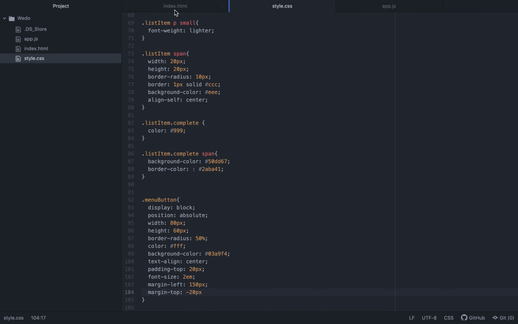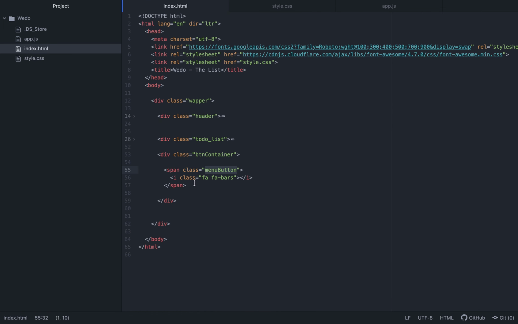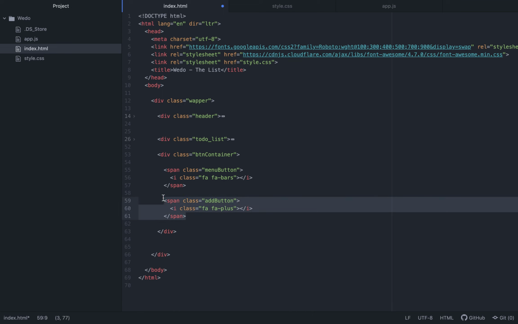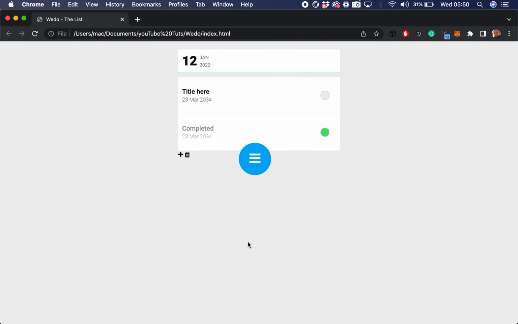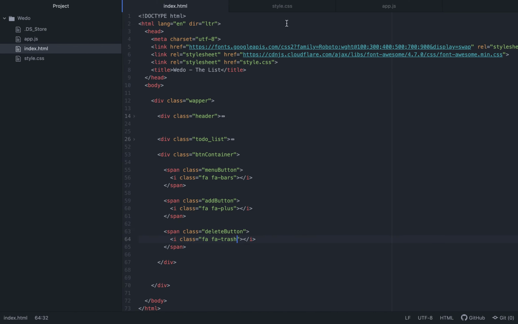Right, so we'll create other buttons. I think we'll need one button for adding. Let's call it add button, and I think I'll give it an icon of plus. We have another button called delete button. We'll give it trash. Right, cool, they are both there.